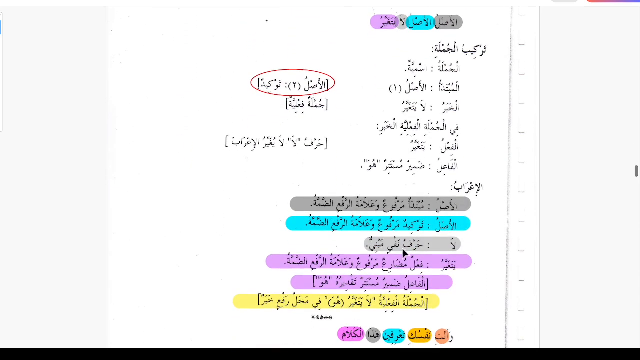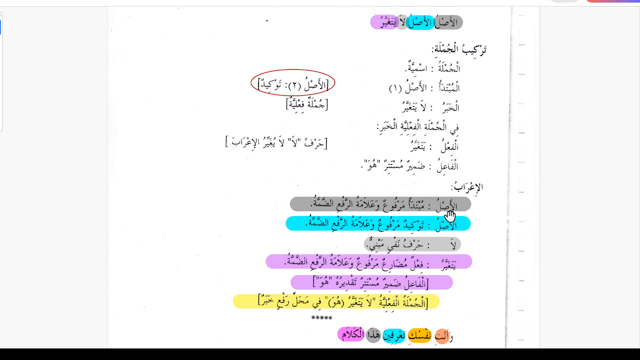Next one is al-aslu la yatagayyaru. The original is original, that does not change. So al-aslu number 2 is tawqid, and this is starting from the noun, so this is jumla ismiya. Mubtada is this aslu number 1, and la yatagayyaru, this jumla fi'liya, is the khabar for aslu. And fail is yatagayyaru, tagayyara yatagayyaru, and fail is the dhamirun mustatirun, which is a hidden pronoun huwa.